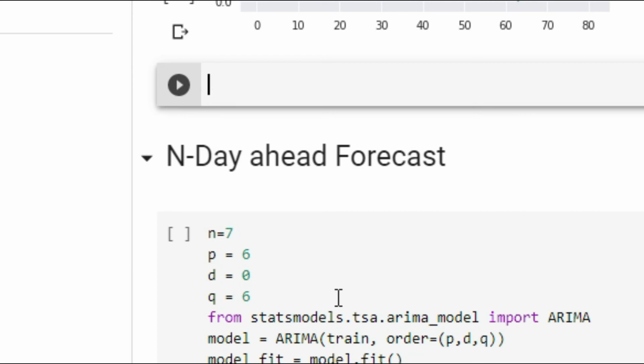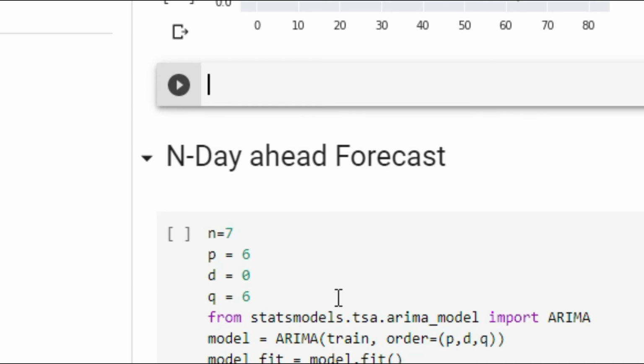Now my concern is to predict the n-day ahead forecast. For example, right now we are predicting the 82 days of data by training our model at once. In n-day ahead forecast, we are interested in forecasting step by step. For example, we forecast the value for 1 week. After that week, we train our model again and forecast for the next 1 week. This is known as n-day ahead forecast.